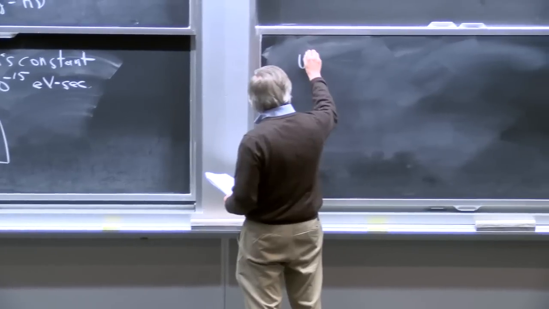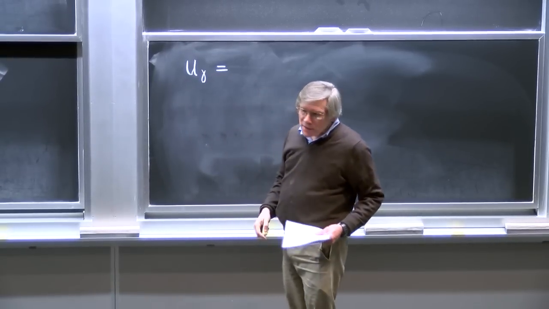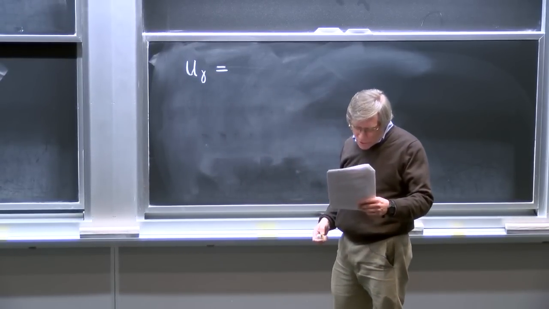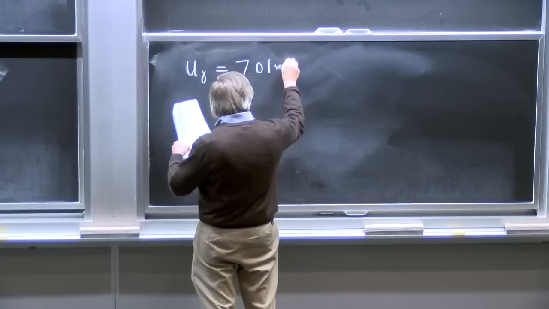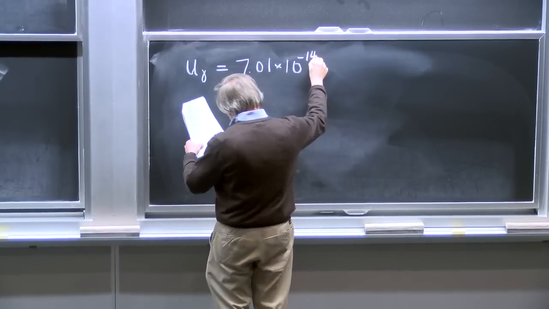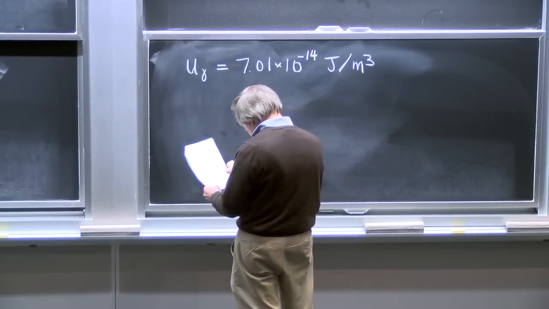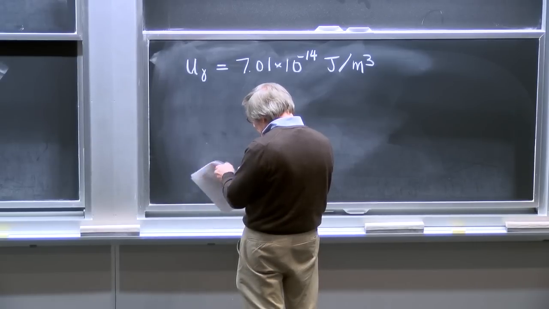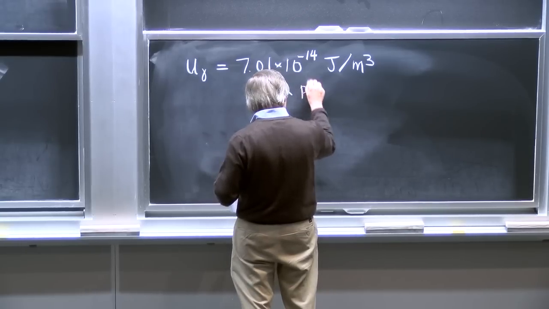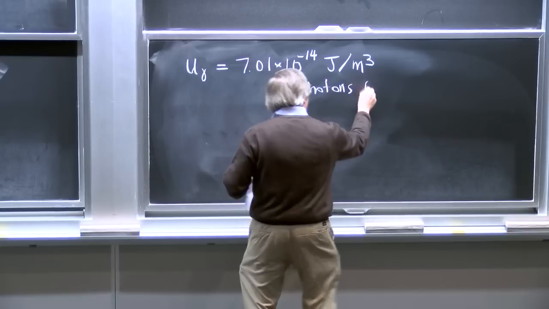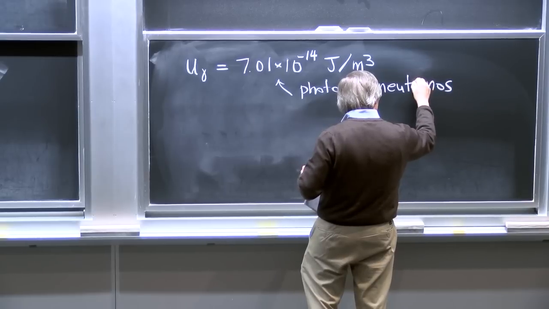Today, I'll just give you a number for now. We'll learn later how to calculate it. But for today, the total radiation energy density in the universe is equal to 7.01 times 10 to the minus 14 joules per meter cubed. And this actually includes two kinds of radiation. It includes photons and also neutrinos, which, at least in the early universe, behave just like radiation.